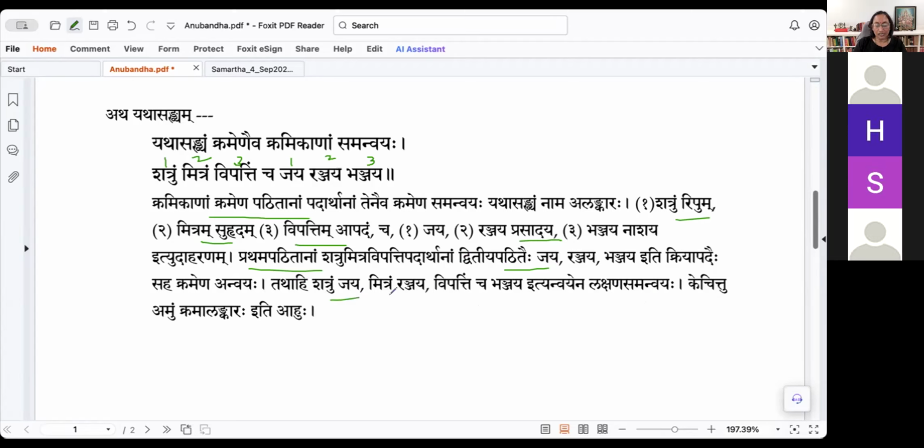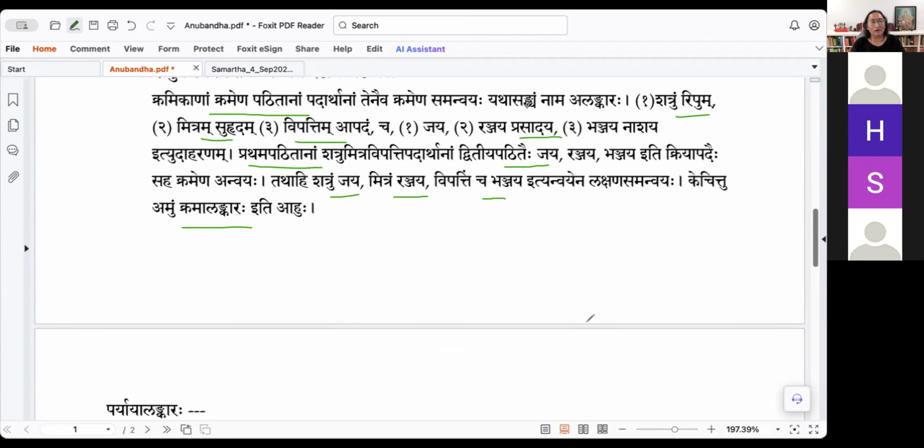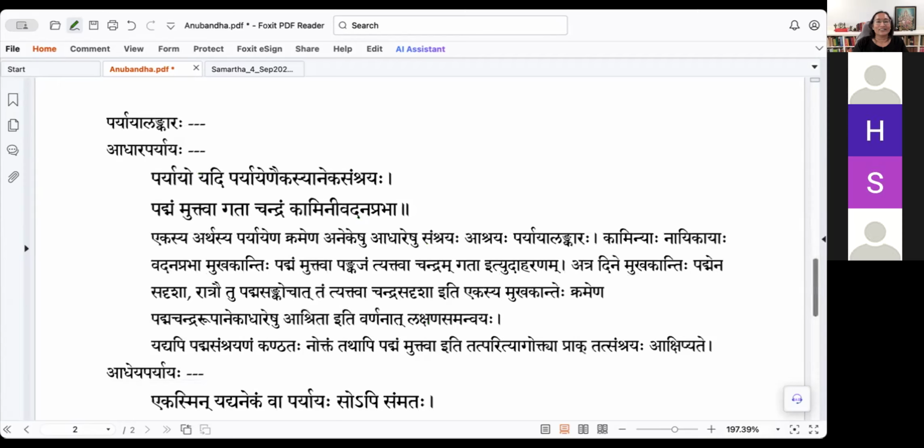तथाहि शत्रुंजय मित्रं रंजय विपत्तिंच भंजय इत्यन्वयेन लक्षण समन्वयः. केचित्तु अमुं क्रमालंकारः इत्याहुः. Some people give it a very simple name, krama, order, that's all. Yathasankyam goes with the Vyakarana name, so it's much easier to remember if we know Vyakarana. Okay. So it's a very simple alankara and very simple to recognize also in kavyam.